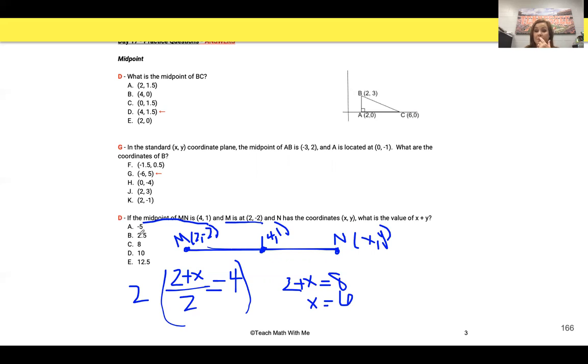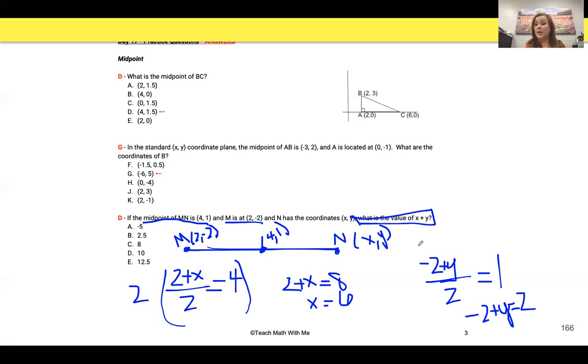And you probably jumped over here and went, oh, the answer's not there, because they're wanting you to add x plus y. So now let's get the y coordinate. For y, we get (-2 + y) divided by 2 is equal to 1. So we're going to get -2 + y is equal to 2. How did I do that? Again, I got rid of my fraction, multiplying both sides by 2. So then y is going to be equal to 4.